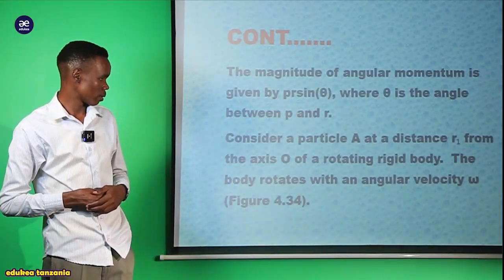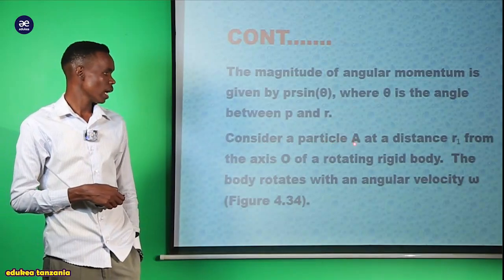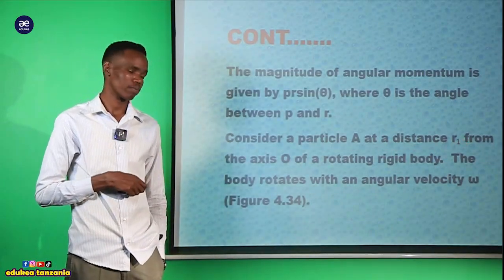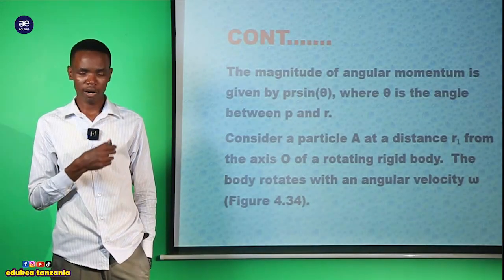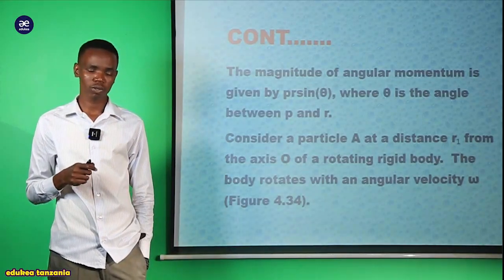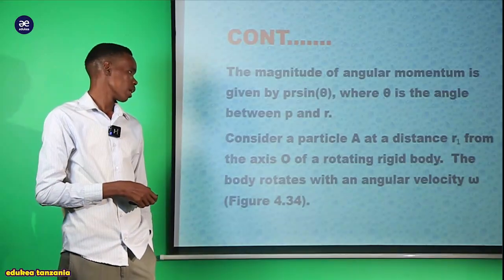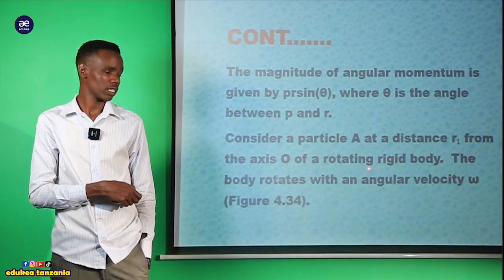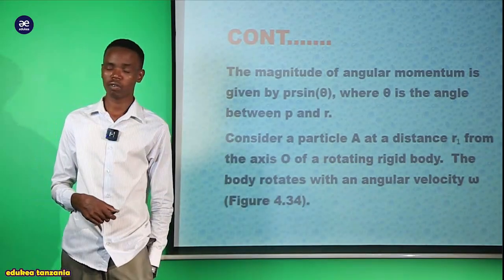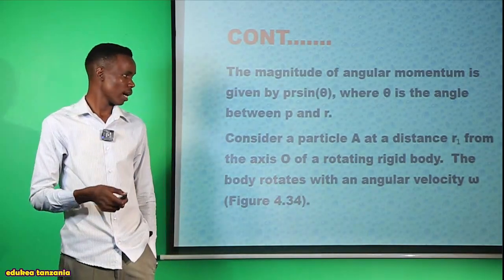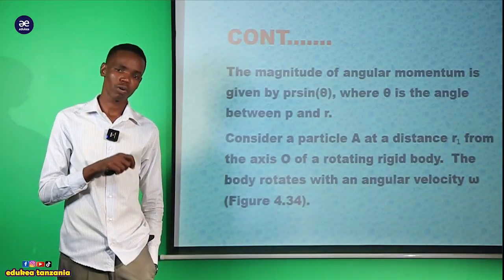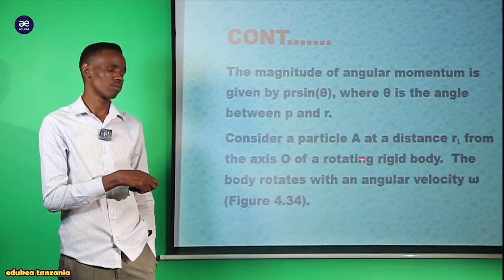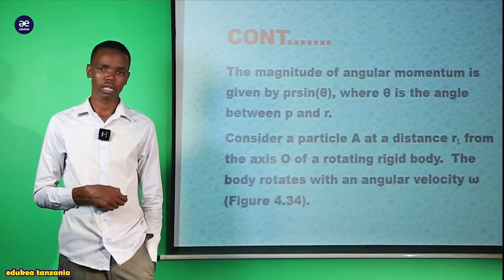So consider a particle A at a distance R1. Now imagine we have the particle A, and that particle A has the distance R1 from the axis O of rotation of a rigid body. If we have the particle, labeled by the letter A, having the distance R1 from the axis of rotation of the rigid body.